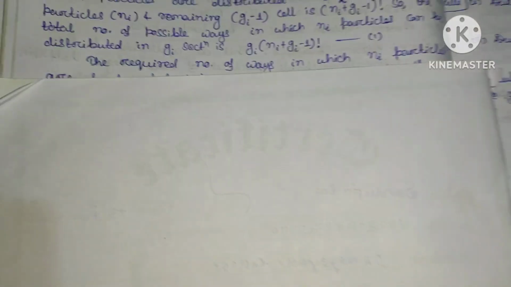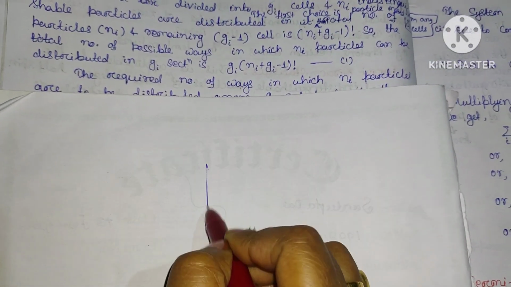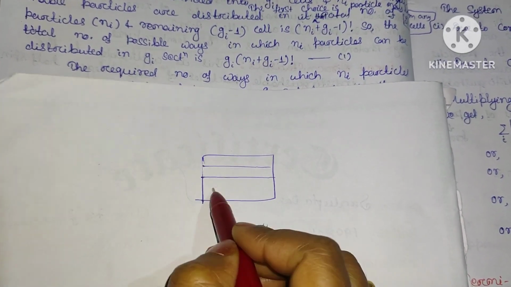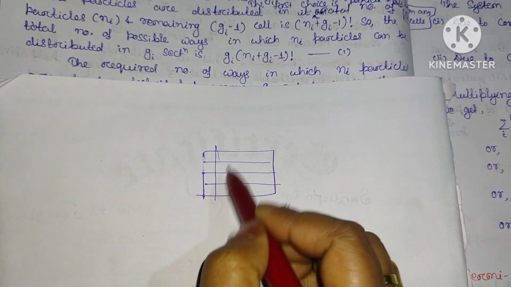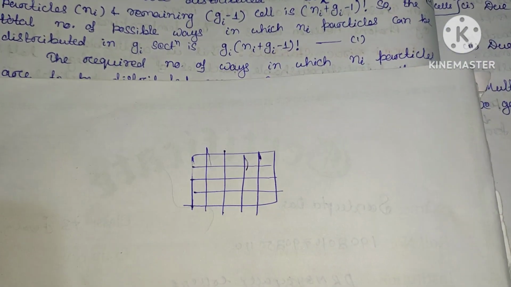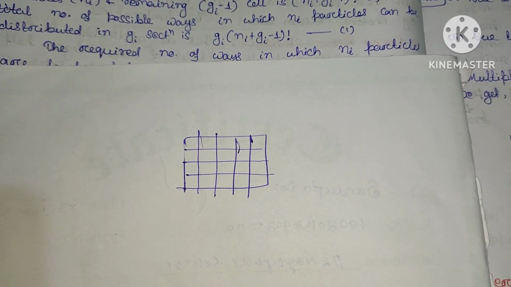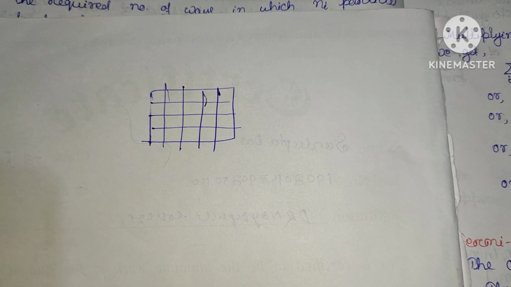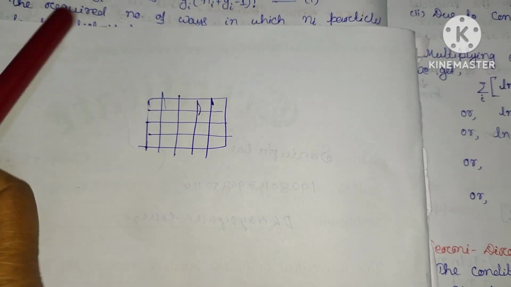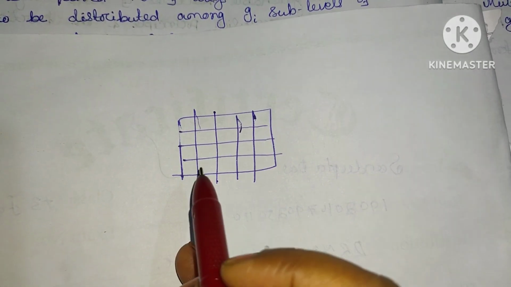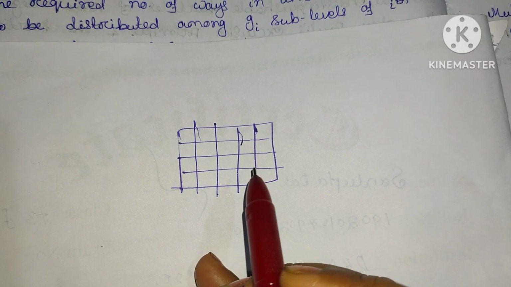Suppose there are Gi number of cells and Ni number of particles. We are considering that the particles are indistinguishable, and they are distributed among these cells.